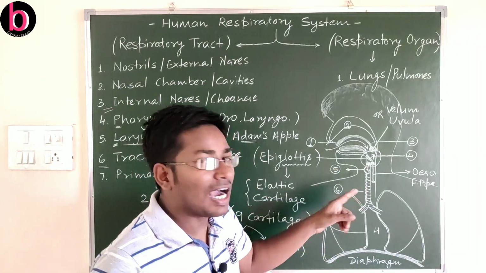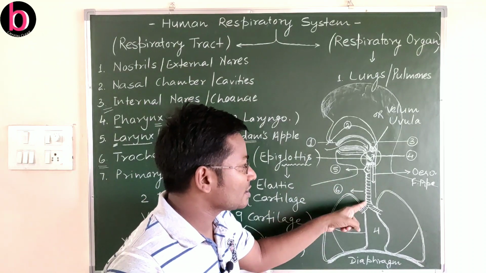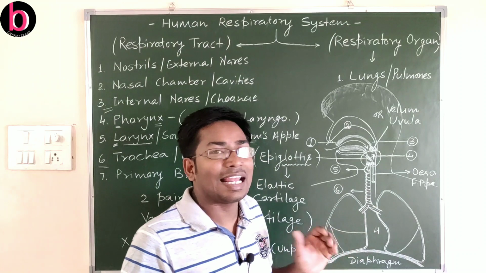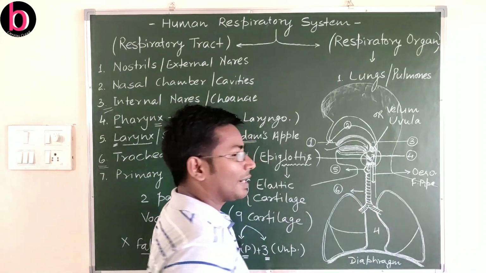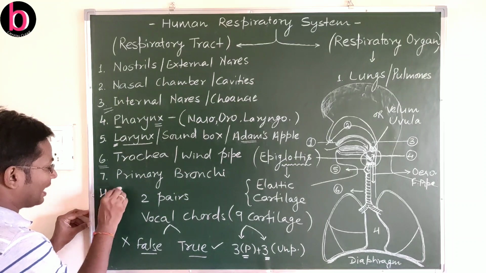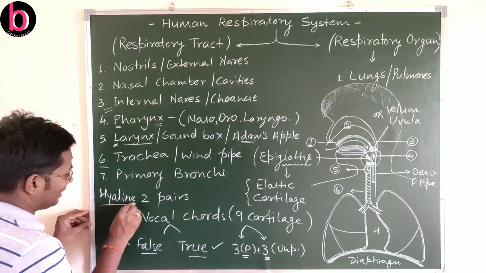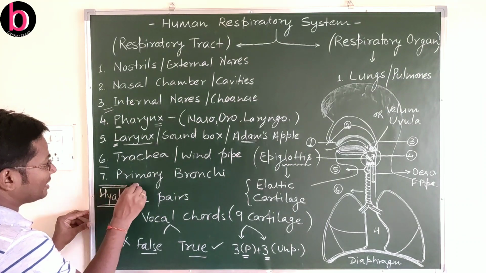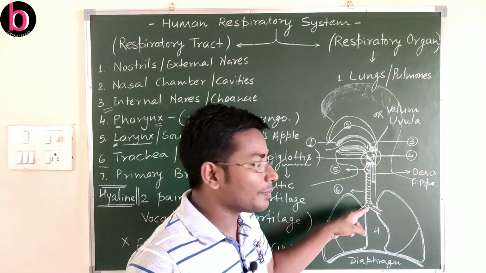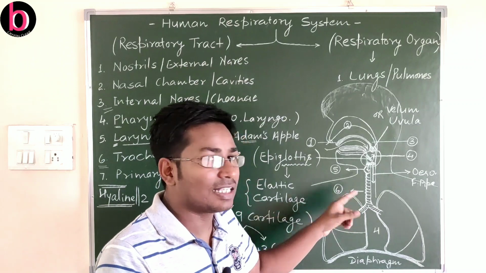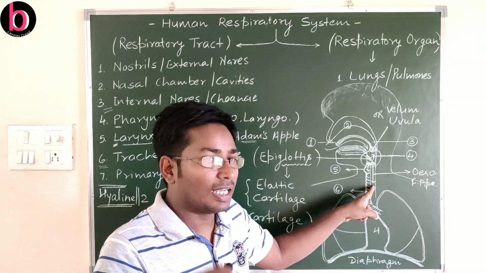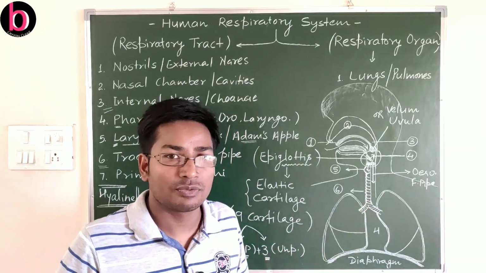This carries a number of cartilaginous C-shaped rings or incomplete ring-like structures that are made by hyaline cartilage. So this is also very important. The cartilaginous capital C or incomplete ring-shaped structure is hyaline cartilage. The incompletion is towards the food pipe.